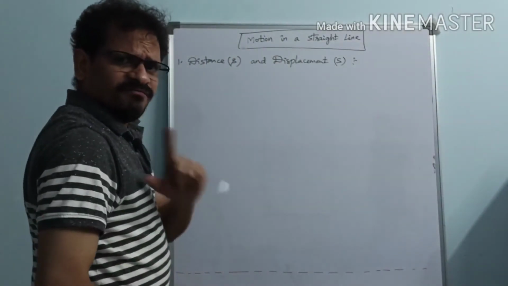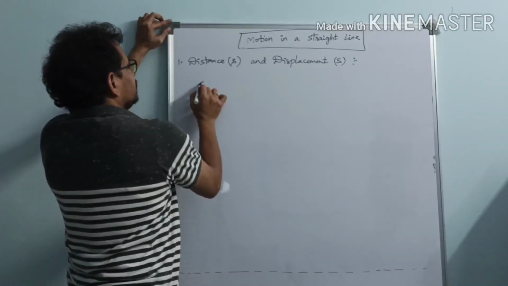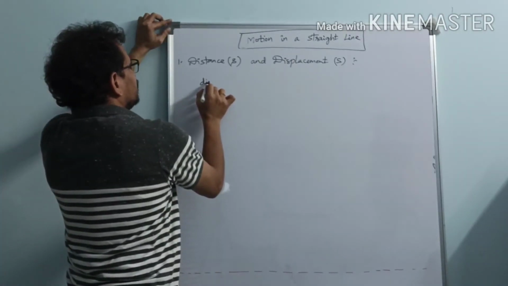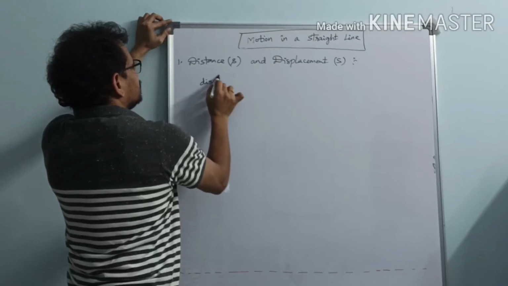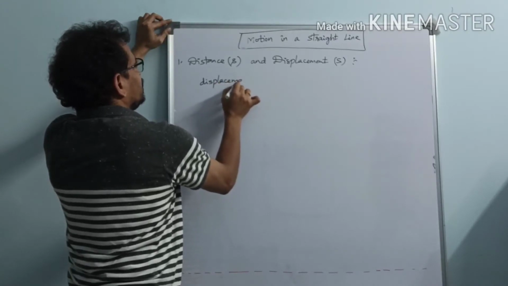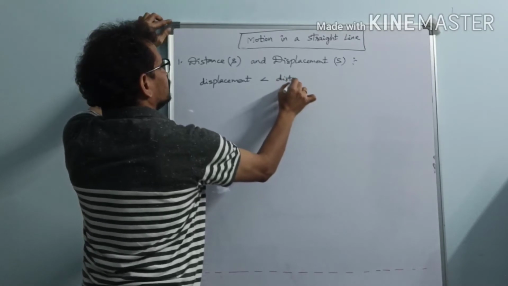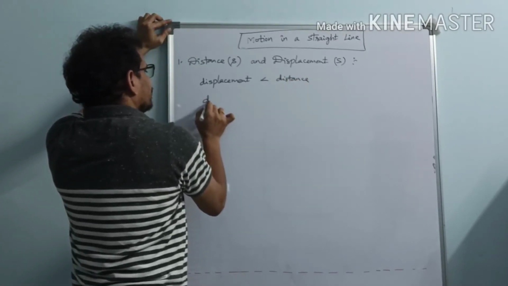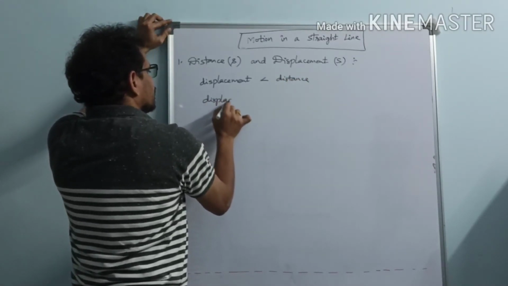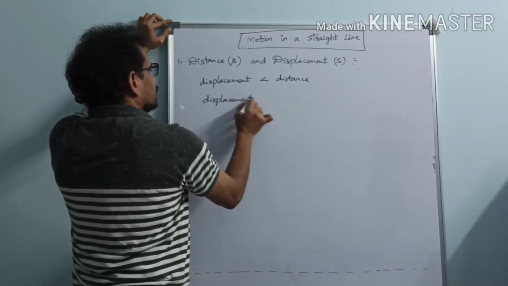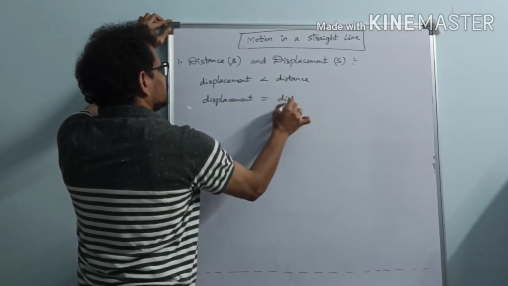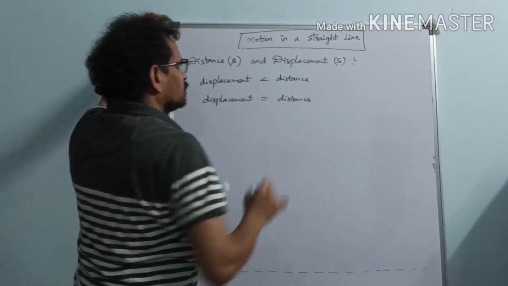So tell me, when is displacement less than distance, and when is displacement equal to distance?